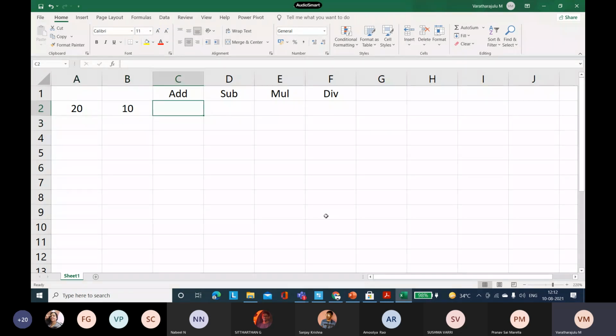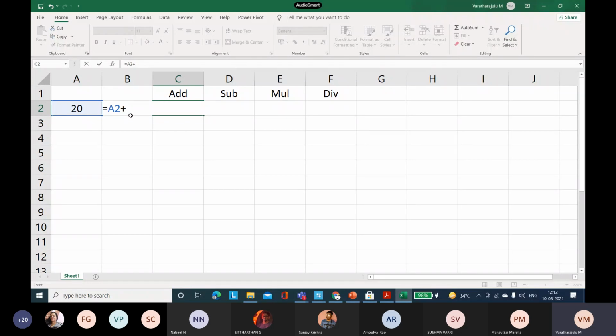How is it feasible? Equal to SUM, equal to, yes. If there are more than two numbers, we can use SUM, and in this way you can get the results. If it is only two, my suggestion is to put it in a cell and give the plus symbol.